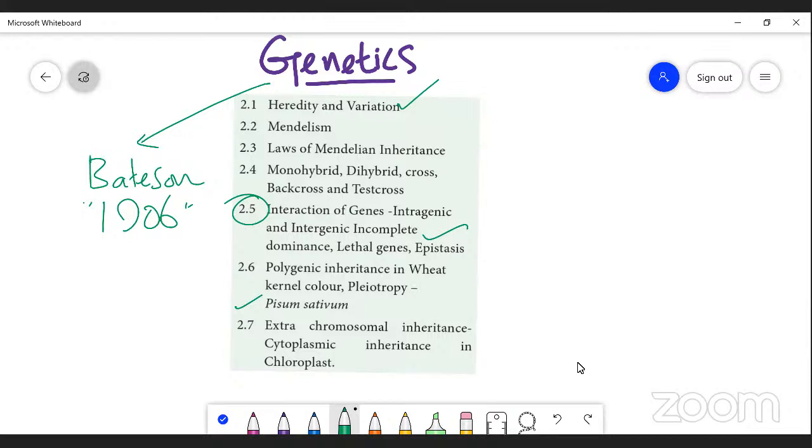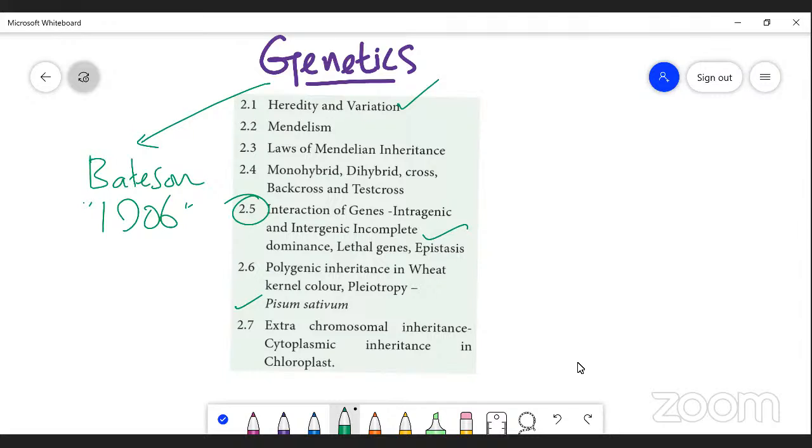I repeat it again. Genetics is a branch of biological science that deals with the transmission of characters from parents to offspring. Then the first topic is heredity and variation, and the second topic is Mendelism: history of Mendelism, works of Mendel, and success of Mendel in Pisum sativum. Next, laws of Mendelian inheritance: law of dominance, law of independent assortment, law of incomplete dominance. And next, monohybrid, dihybrid crosses, test crosses, back crosses.